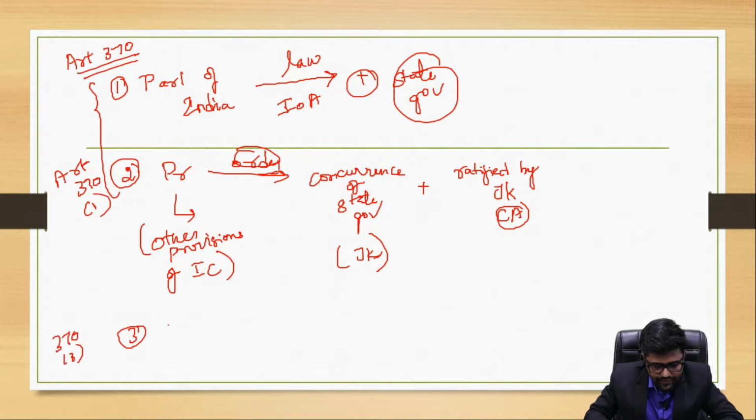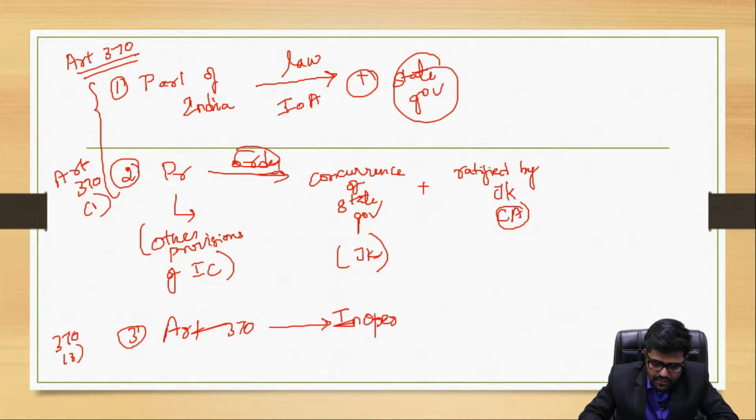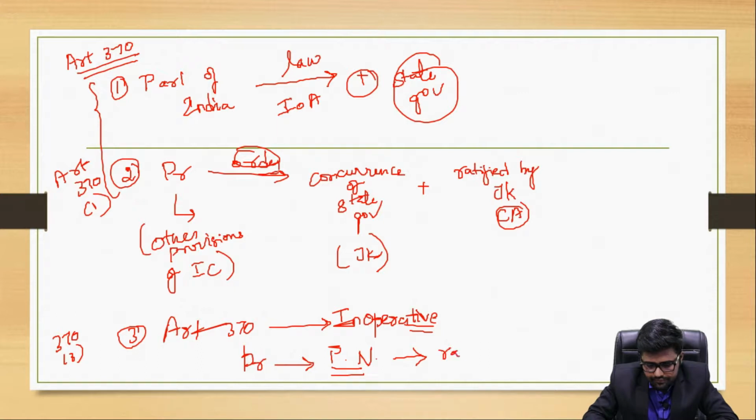Article 370 can be made inoperative. Yes, you can make Article 370 inoperative, but for that again the President has to pass a public notification, and that public notification has to be ratified by the Jammu and Kashmir Constituent Assembly.